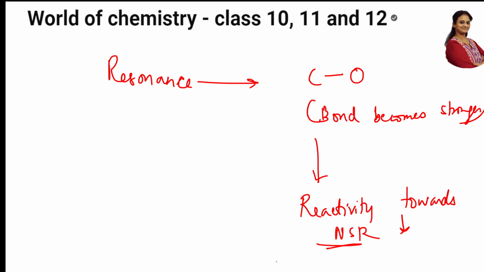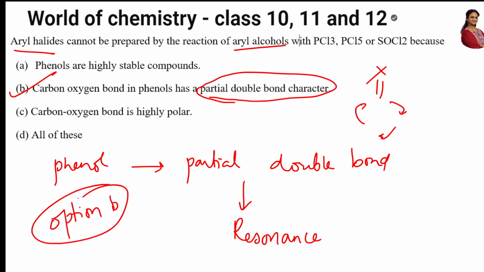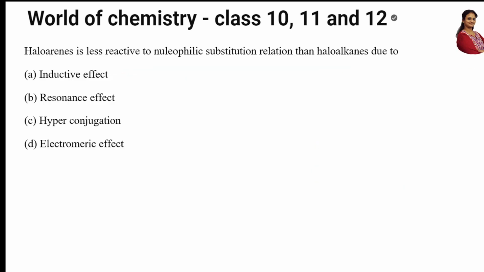Right? So NSR is nothing but conversion of alcohols to halides, or rather haloalkanes. Correct, na? Yes. Now go back to the option and see. Aryl halides cannot be prepared by the reaction of aryl alcohols with PCl3, PCl5. What is the concept? Concept is option B. So the correct answer is resonance. Next question. Haloarenes are less reactive towards nucleophilic substitution reaction. Same concept, students. Whenever somebody is asking less reactive to NSR, it means resonance effect.